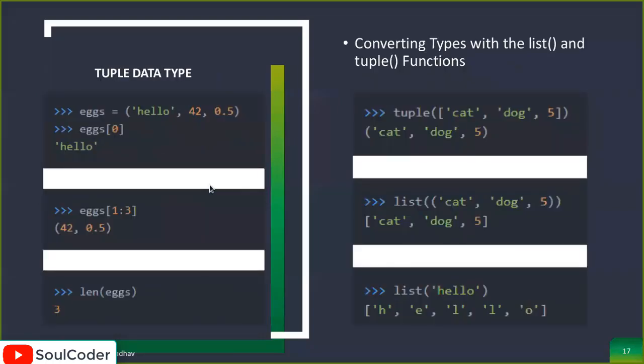So there is the tuple data type. A tuple is nothing but a list, but with a different thing. We can't remove values from it, and we can't add directly into it. So let's see how the list and tuple work.